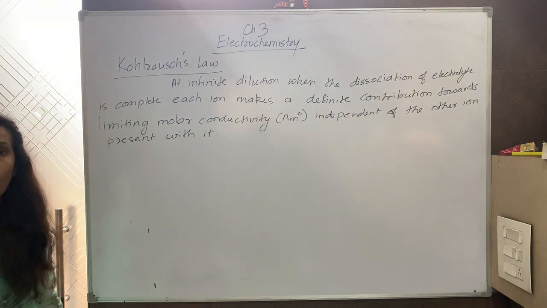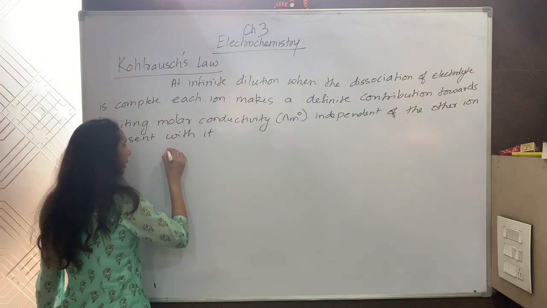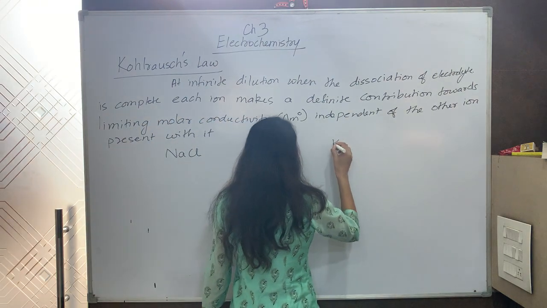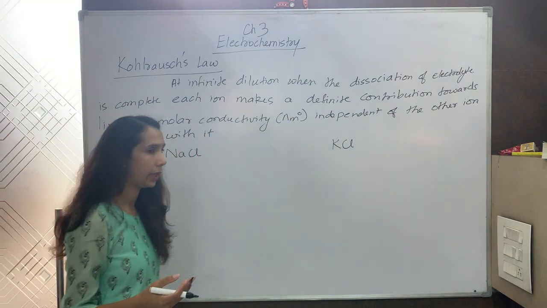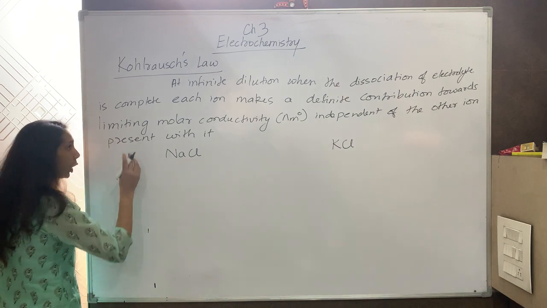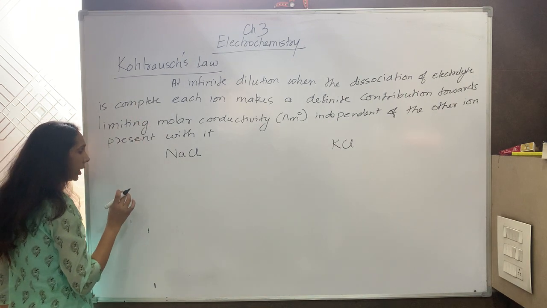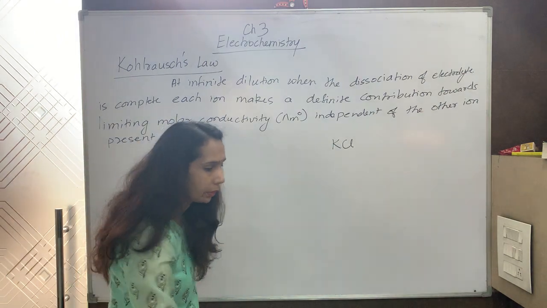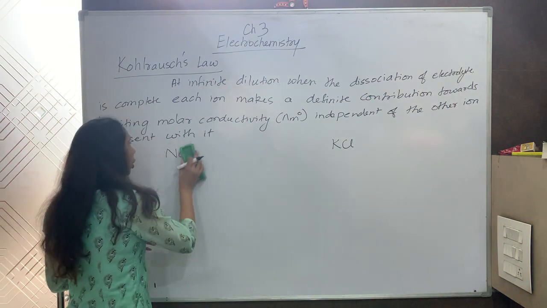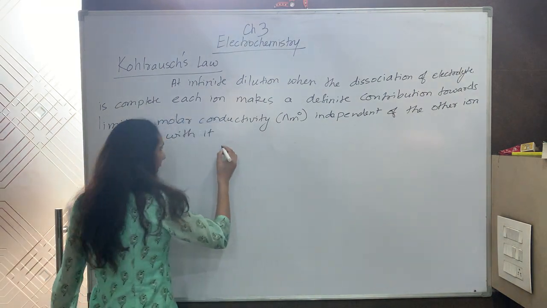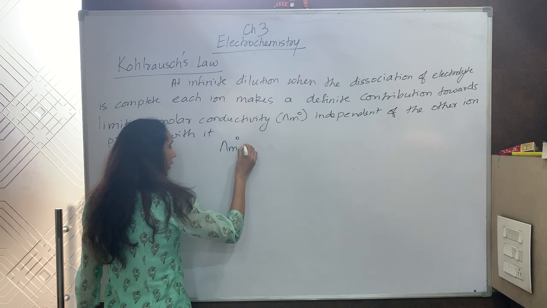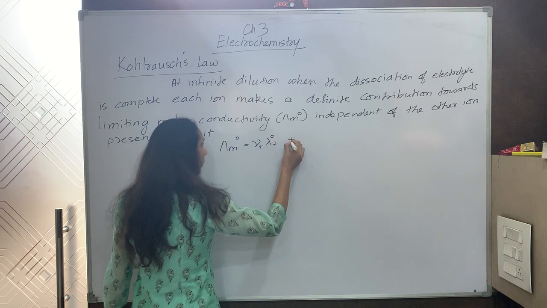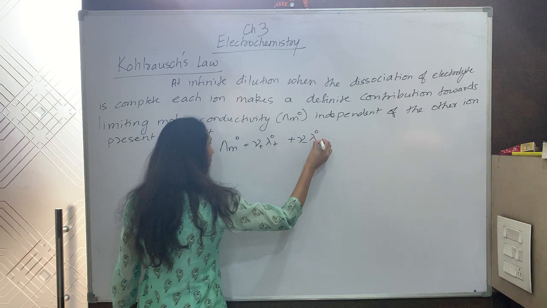Now what do we mean by this Kohlrausch law? Now I consider two examples. I consider NaCl, it is a strong electrolyte, and I consider KCl, it is a strong electrolyte. Now what will be according to the definition of the Kohlrausch law? First I am writing the equation for the Kohlrausch law, then I will write it for NaCl, and then I will write it for KCl. So first I write the common equation for this. Limiting molar conductivity is equal to mu positive, lambda naught positive plus mu negative, lambda naught negative.